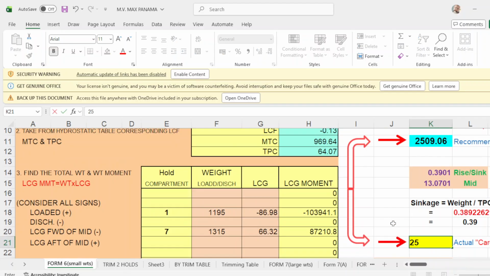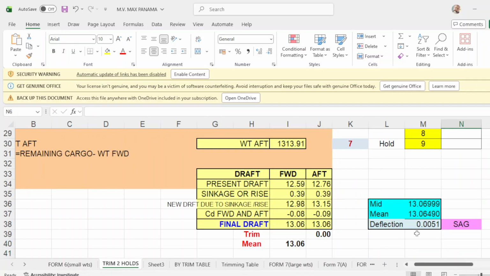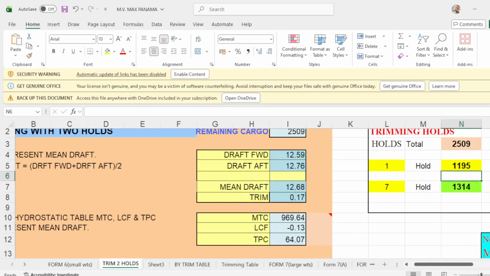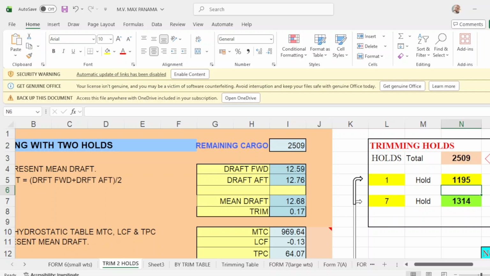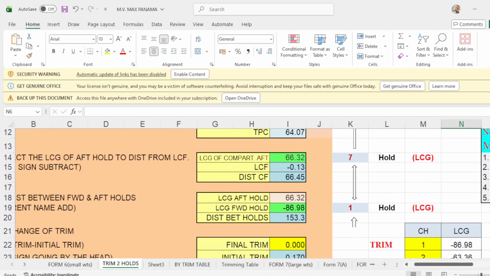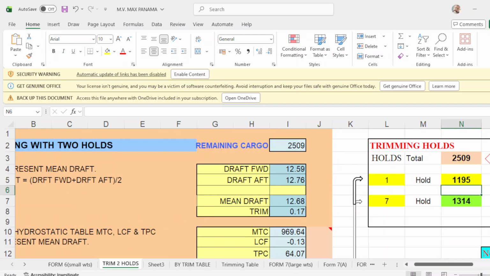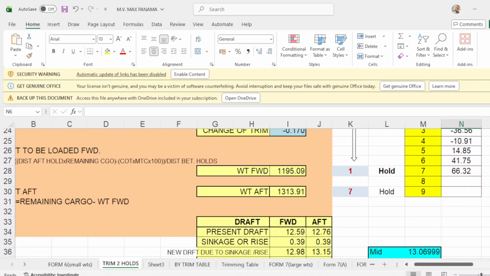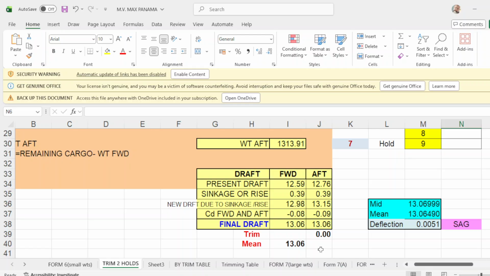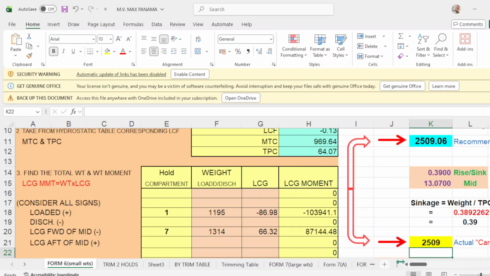25.09, 25.09. You go to trim 2 holes. Then you have 25.09. What will you recommend in hold number 1 is 11.95. Put here 11.95. 13.14. And your mean here is 13.06, 13.06. Even keel, 0 deflection, and holds numbers 1 and 6.